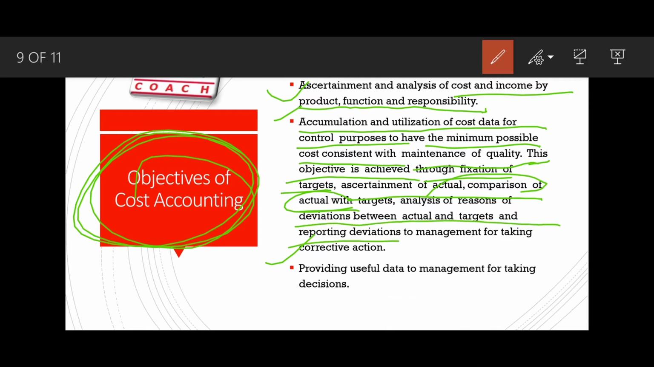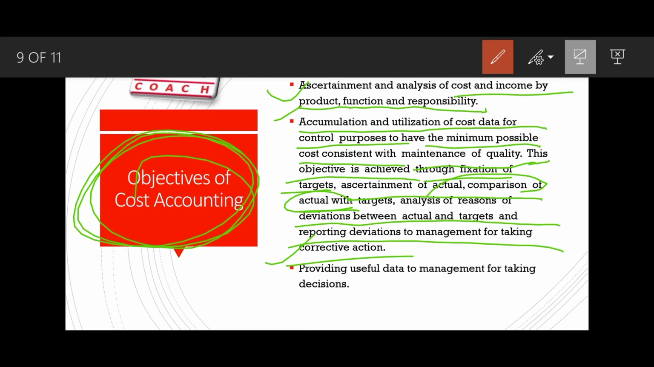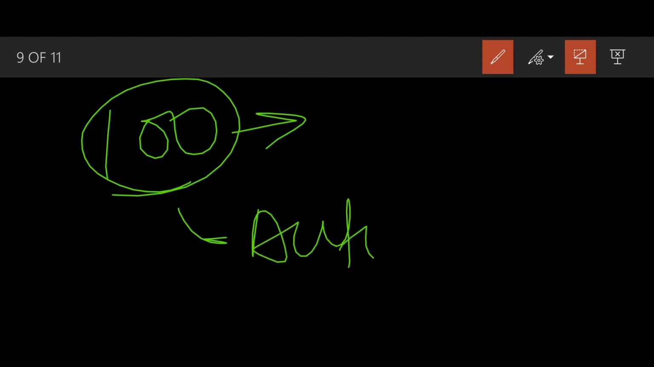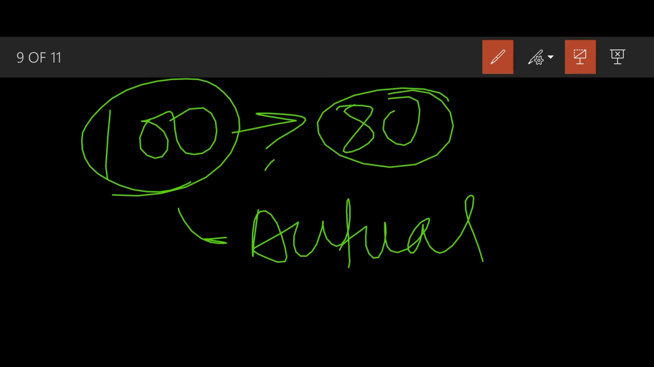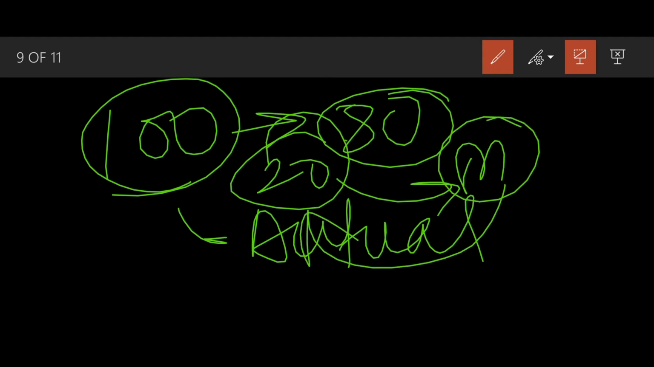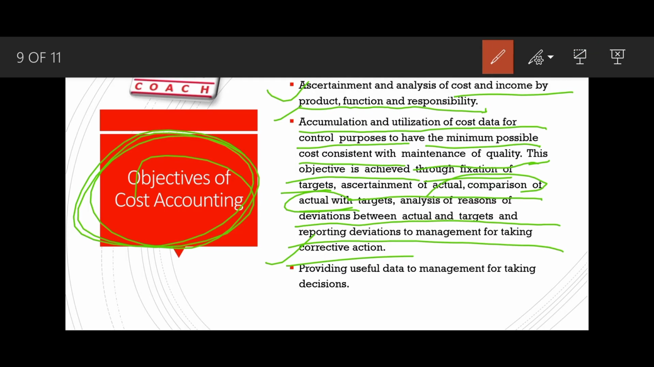Deviation between actual and target, reporting deviation to management for taking corrective action. Basically you determine the cost as 100, then you compare what we thought it to be. The actual cost incurred is 100, but you thought the cost would be 80. Now there is a difference of 20. You will report this 20 to the management, and management will take corrective decisions. Management will also ask why this 20 deviation has been incurred. Then you will tell them that the 20 has been incurred due to this reason and that reason.